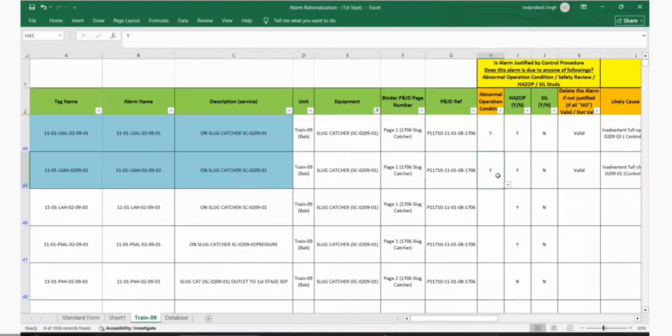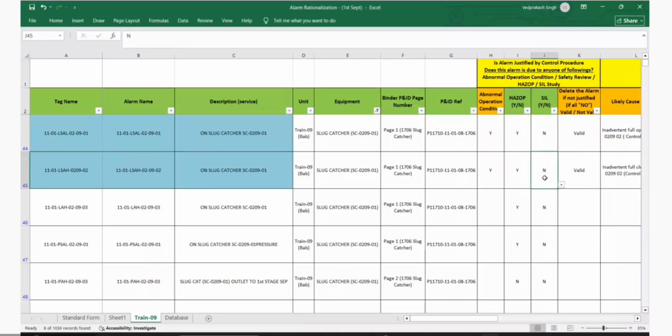But don't worry. Here we have a 2oo3, so it's a valid alarm. We are qualifying whether this is valid or not valid. So this is a valid alarm, no need to worry. What is meant by SIL yes or no in your Excel sheet? SIL yes means whether the alarm is part of the IPL, then it should be mentioned yes.